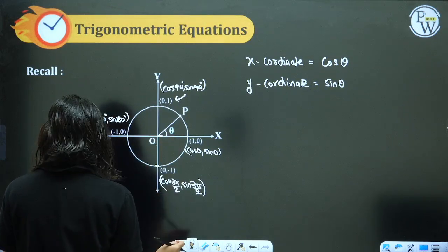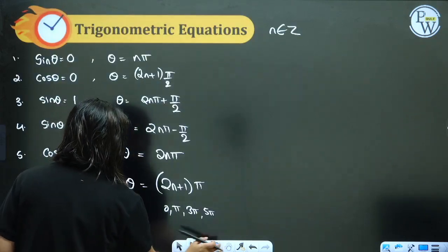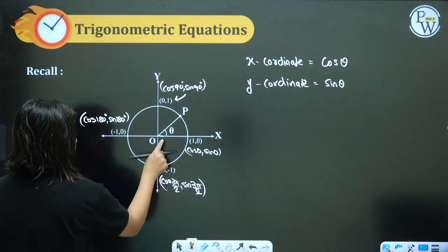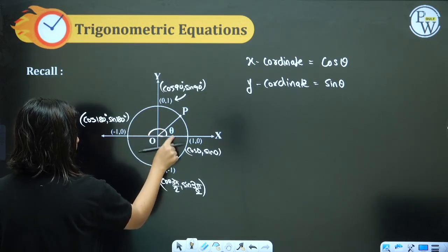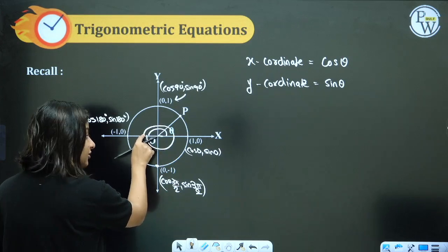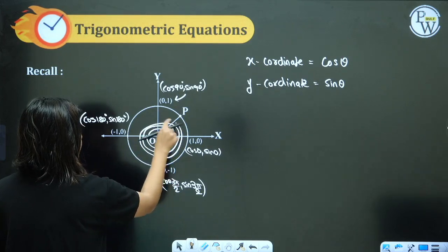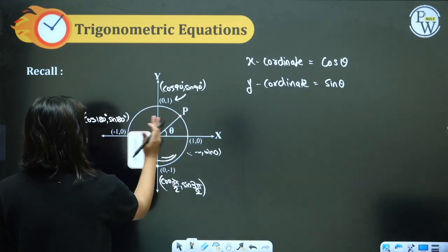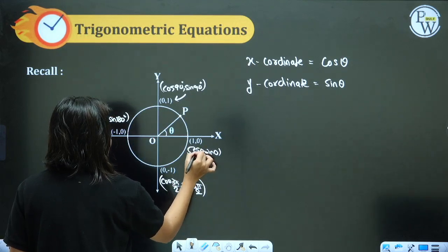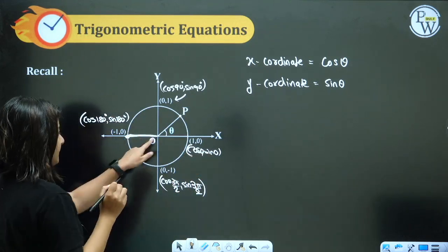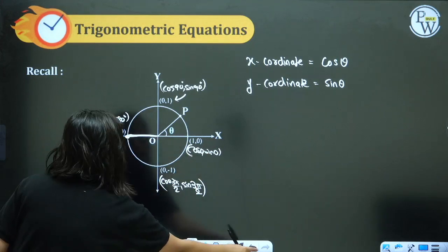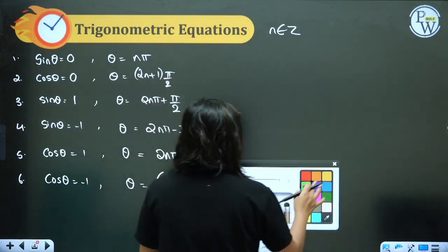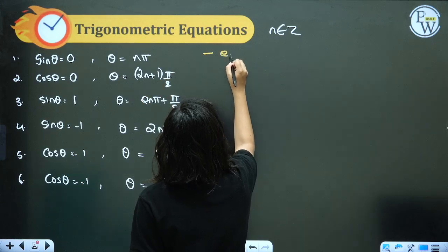It doesn't give me 0, by the way. It starts from pi. Putting n equal to 0, I get pi. So minimum is pi. So yeah, pi and then 3 pi, 5 pi, 7 pi, 9 pi. All these odd multiples of pi are going to give me this position. Do you all agree? The negative x-axis is odd multiples of pi. And how do you write odd multiples? 2n plus 1. Just to remember this, I am writing its corresponding meaning. Even multiple of pi by 2.